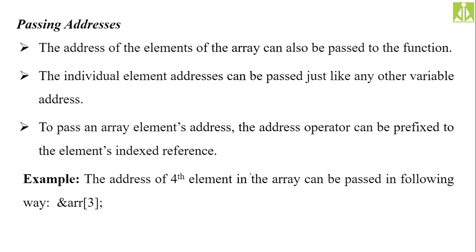So suppose take an array of some 5 elements. Already we did it, isn't it? A of 5 equals, we are initializing, let us say 3, 9, 7, 44, 32. Like this I have initialized. So this is 0th, 1, 2, 3, 4 elements.